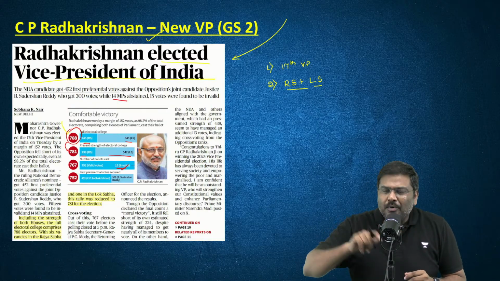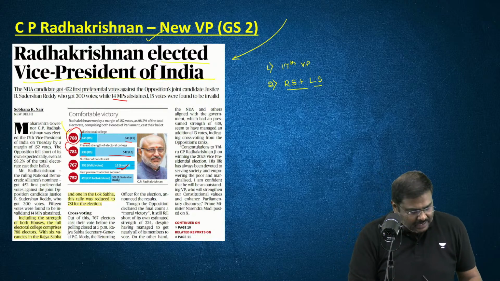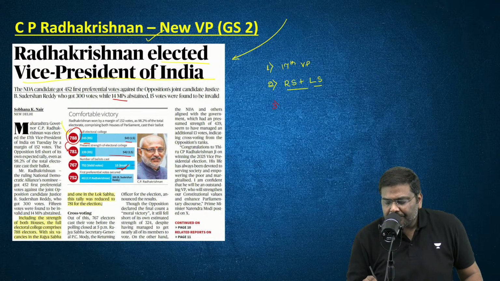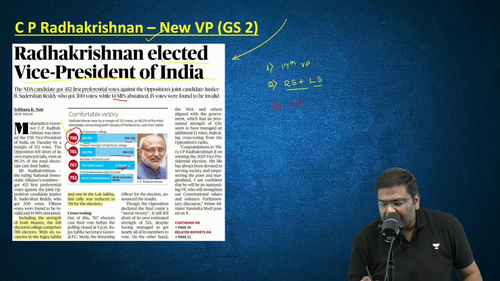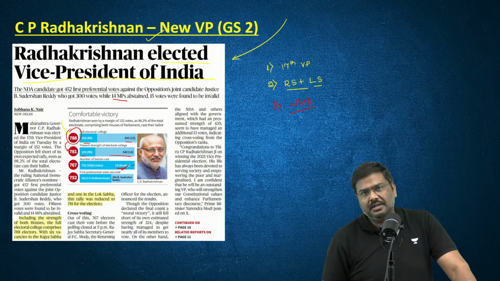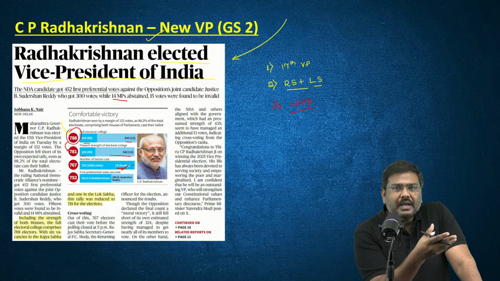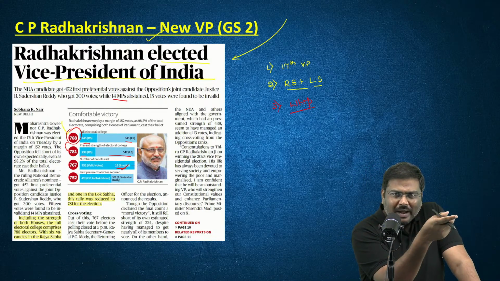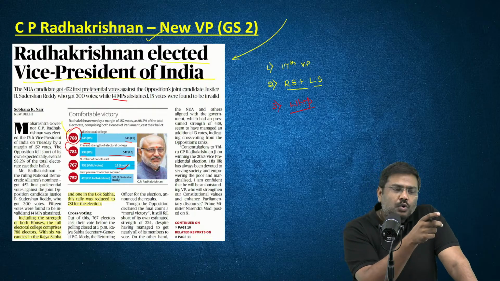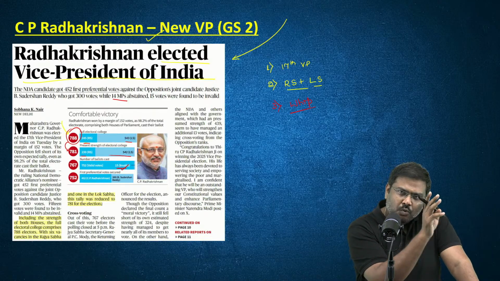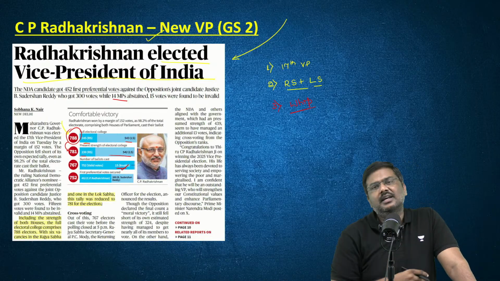One more very important point, please remember this. There is no whip. There is no concept of a whip in the vice presidential election. What is the idea of a whip? An order has been issued by your political party. You cannot violate the order. You will have to vote according to the order itself.